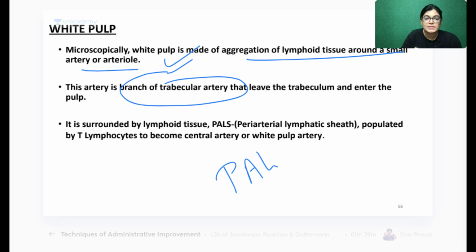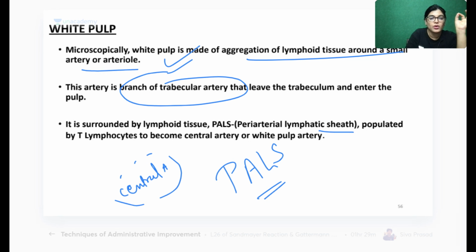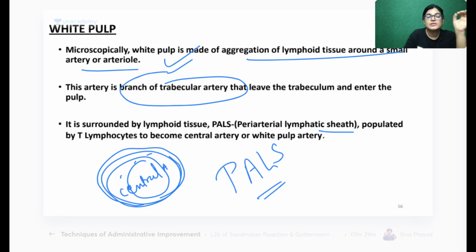Now, one more thing is important. This is asked in Viva. What is PALS? Periarterial lymphatic sheath. The central artery is surrounded by lymphatic nodules, lymphatic aggregations. That lymphatic aggregation which is surrounding the central artery is given the name PALS. Very important for Viva. What does periarterial mean? Around the artery. Which artery? Central artery. So the lymphatic collection around the central artery, which mainly consists of T lymphocytes, is called periarterial lymphatic sheath. So 2 MCQs can be solved.